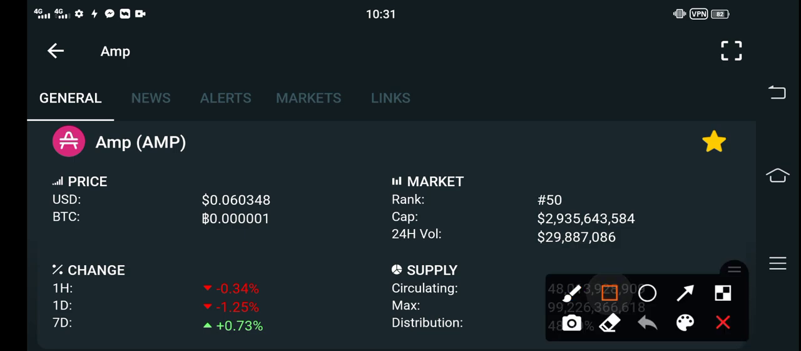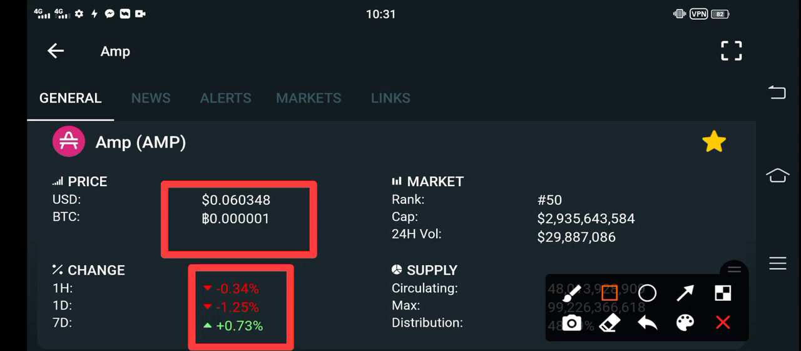Guys, the current live price of the AMP coin in the market is 0.060348 USD. That is the current live price of AMP. On the other side, if we talk about the changes in AMP, the last 1 hour change is negative, the last 1 day change is negative, and only the last 1 week change in AMP is positive 0.73%, a price increase.